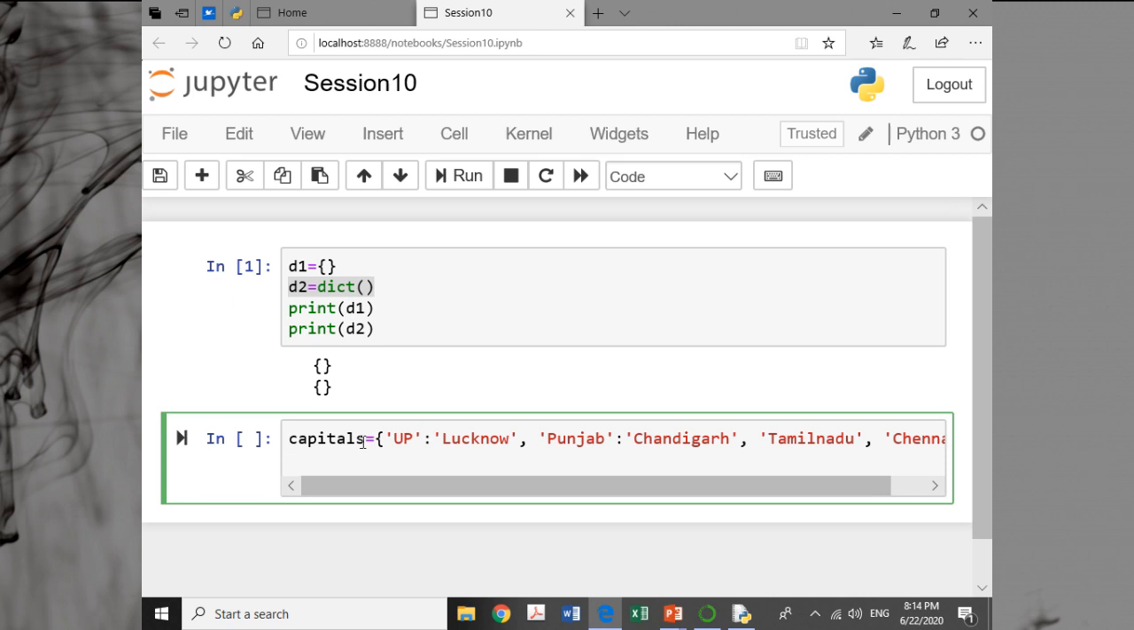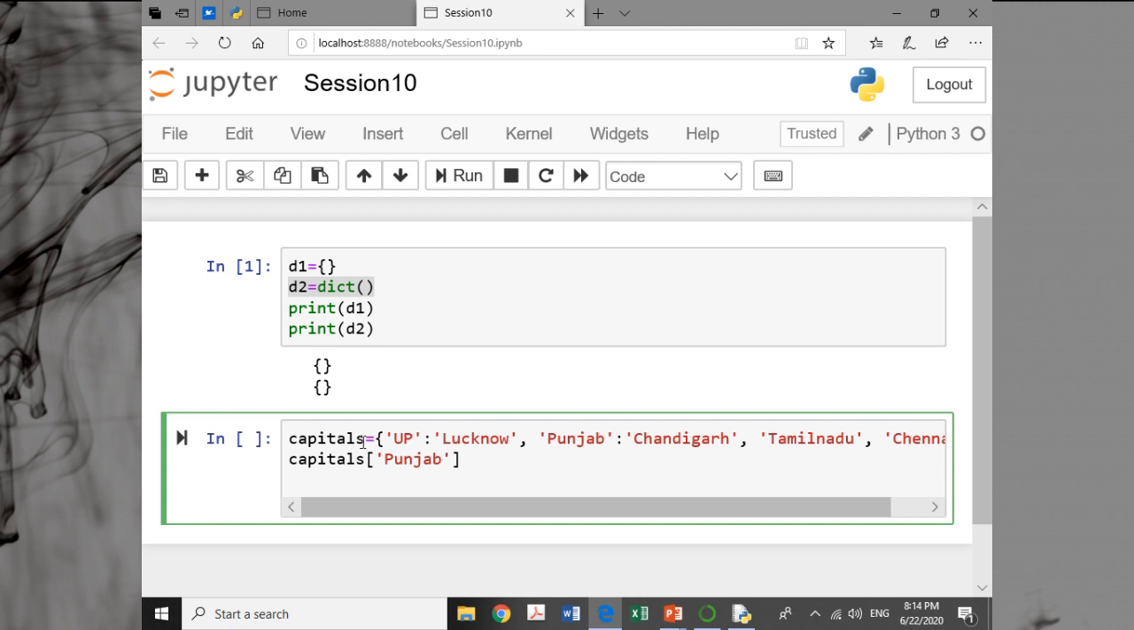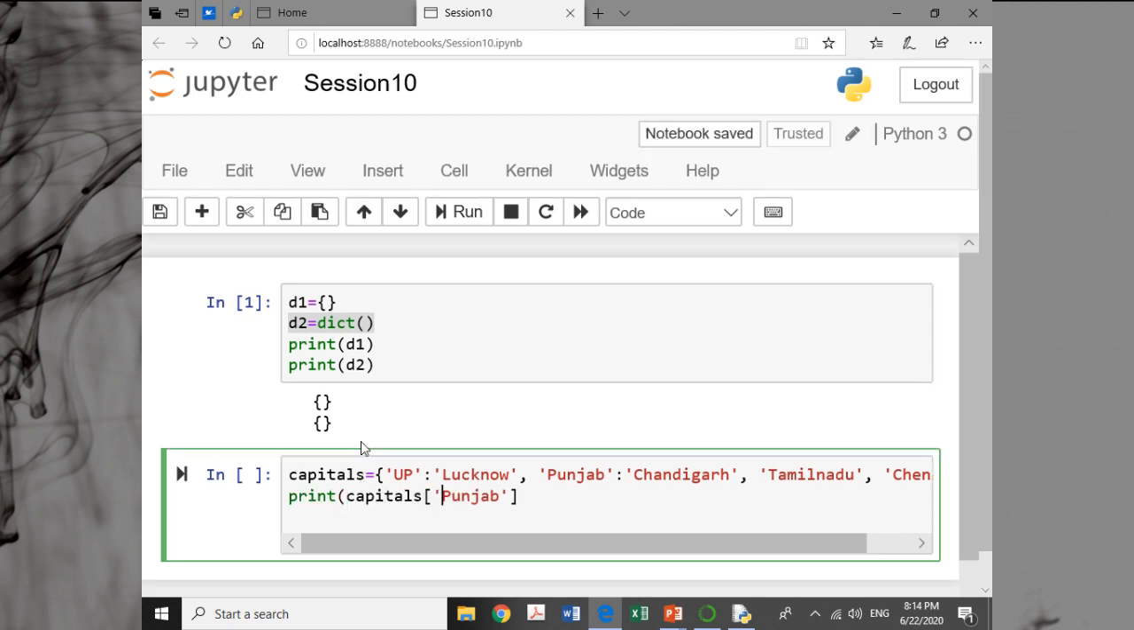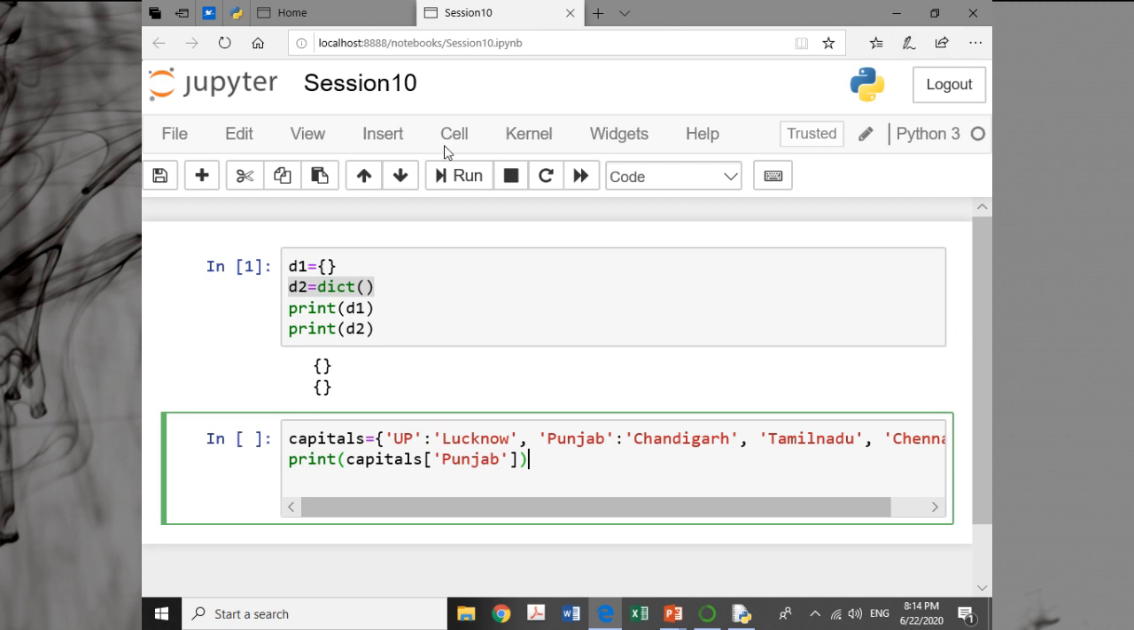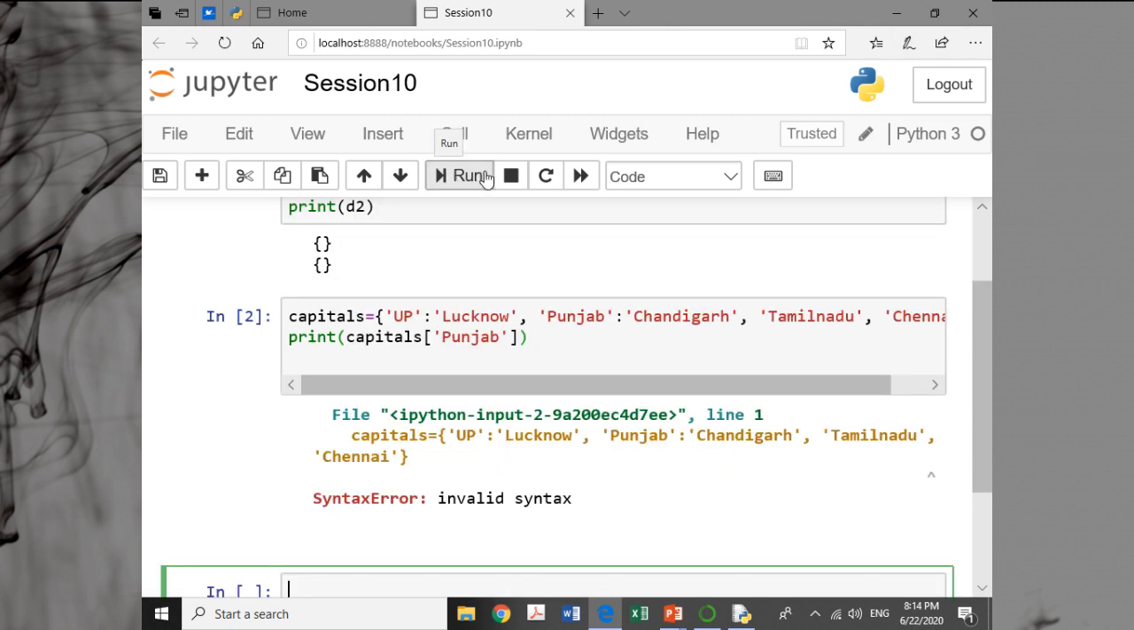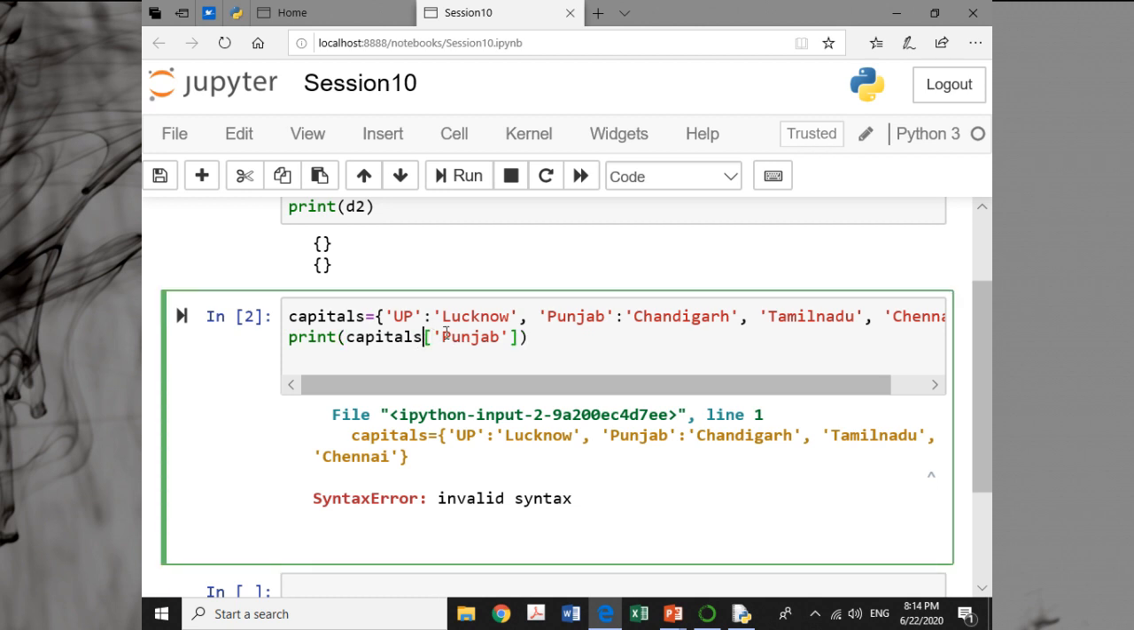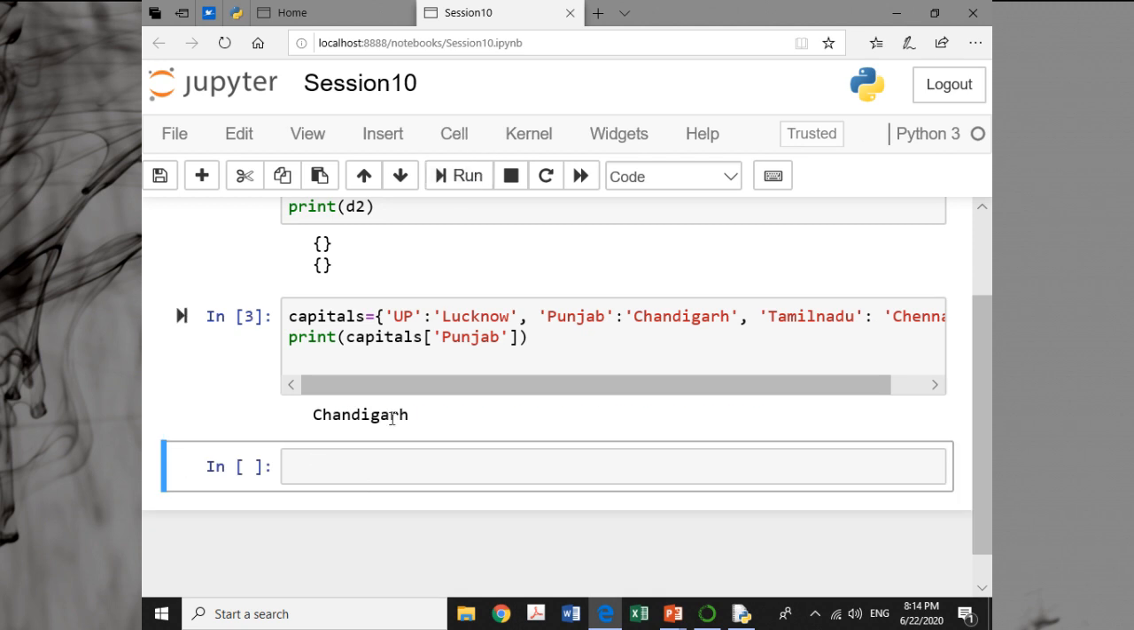Now, if I want to access, say, the capital of Punjab, I will write capitals in square brackets Punjab. If you want to print it, you can say print. This is a mistake. We have to use a colon here. Okay, so it is Chandigarh.